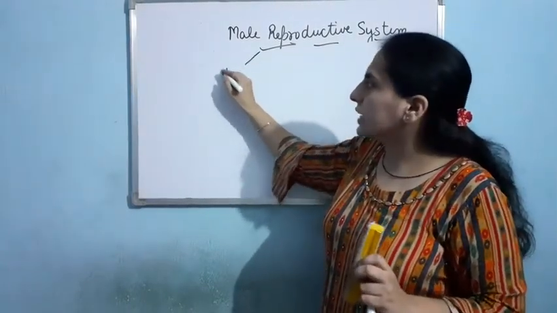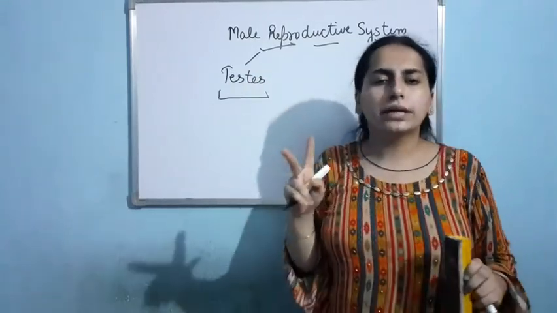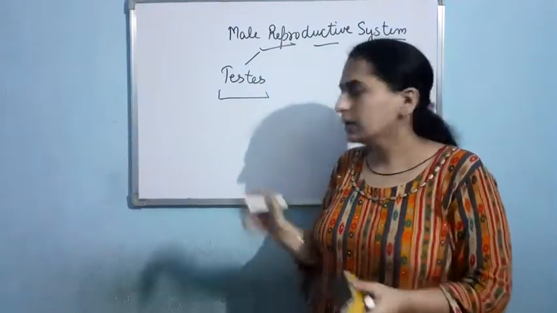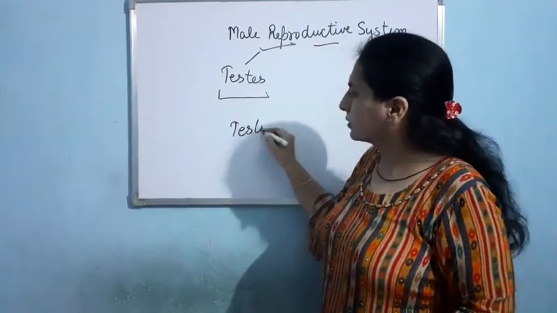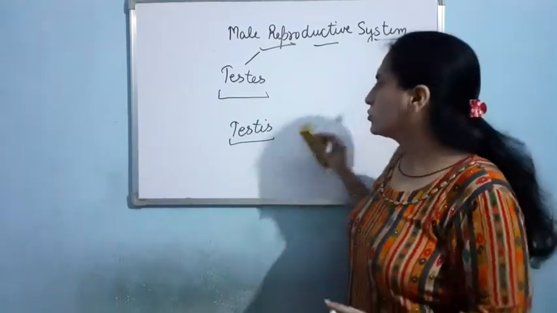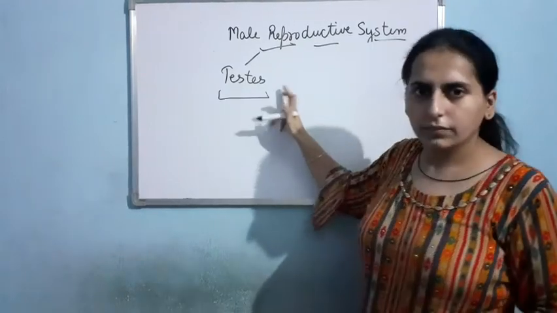First is testes. The males have 2 testes, so plural is testes. But if I talk about one testis, the spelling will be like this. This is singular and that is plural. So in the male 2 testes are present. Right now I am just writing it here.